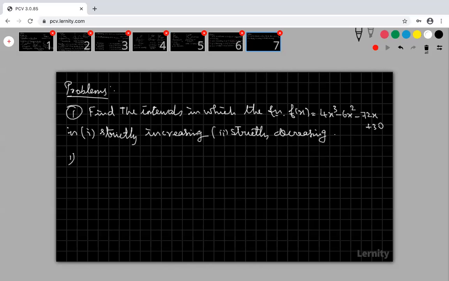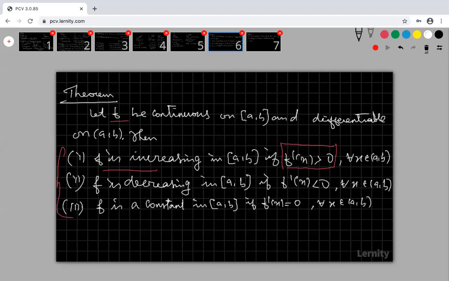Okay, right. Look at the first step to find the increasing and decreasing intervals. The question is to find the intervals in which the function is strictly increasing or decreasing. The first step is to find f dash of x, because everything is based on f dash of x only.